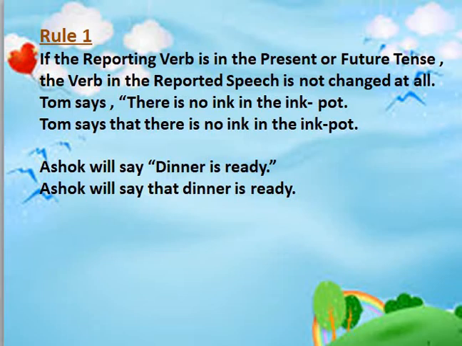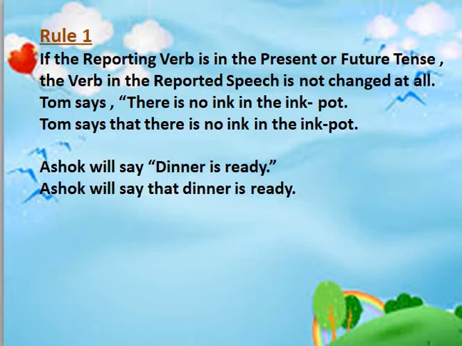If the reporting verb is in the present or future tense, the verb in the reported speech is not changed at all. For example, Tom says, "There is no ink in the inkpot." So says is in the present tense, and whatever is within the inverted commas will not change. So Tom says that there is no ink in the inkpot. Is will remain as is. Why? Because says is used here, that is, the reporting verb is in the present tense.